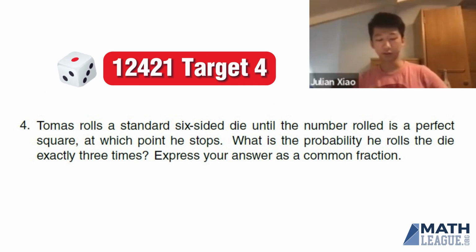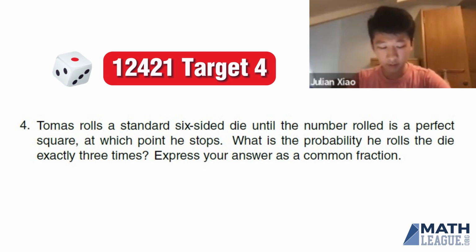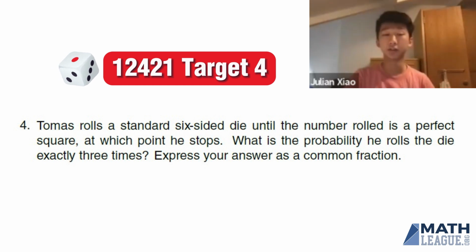So here's the question. Thomas rolls a standard 6-sided die until the number rolled is a perfect square, at which point he stops. What is the probability he rolls the die exactly 3 times? Express your answer as a common fraction.